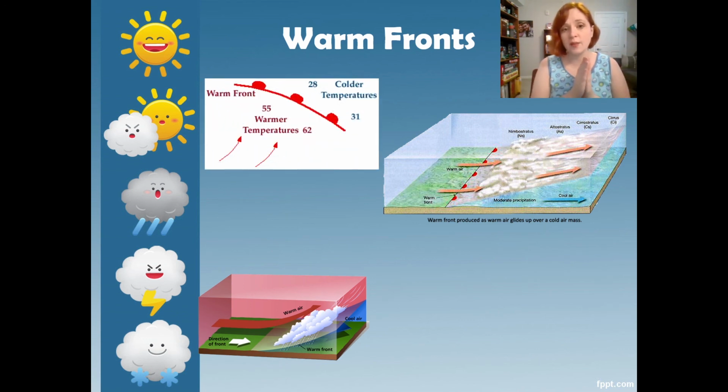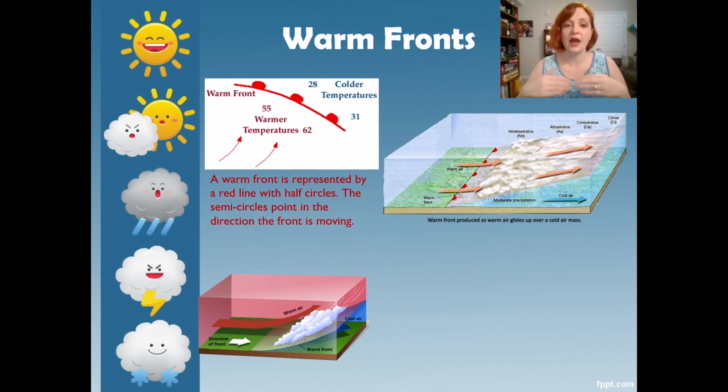So on a weather map, our warm front is represented, thankfully, with red, okay, because it's warm. It is a line, but it has little half circles, okay? And I say those semicircles, they're like the sun. They're like rising suns, right?